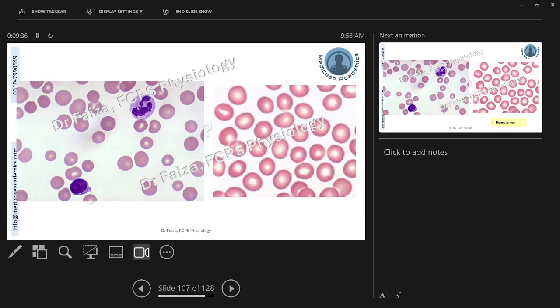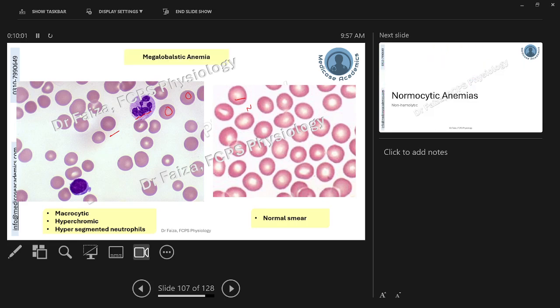This is the peripheral microscopic image of the blood smear showing macrocytes, as you can see, increased size, whereas this is the normal smear. Number 2, you can see the hyperchromasia. The central pallor of the cells has diminished as compared to the normal RBCs. Number 3, you can appreciate over here hypersegmented neutrophils. Look at the nuclei of these neutrophils. These 3 are the features of the vitamin B12 deficiency or megaloblastic anemia.